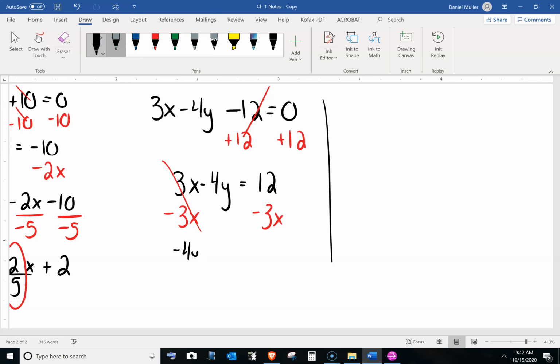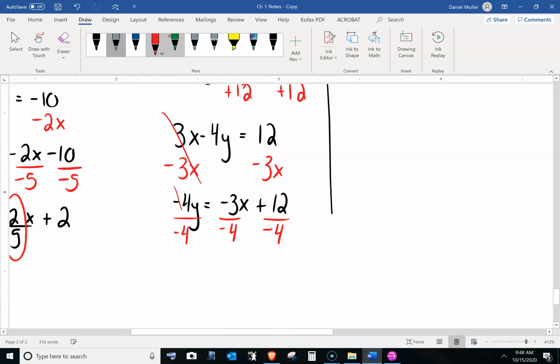So I have the negative 4y. I'll write the x first, negative 3x, and then I'll have the positive 12. And then I can divide by negative 4 on everything. So y equals, now these negatives will cancel out, so it's a positive 3 over 4x. 12 divided by negative 4 is a negative 3.